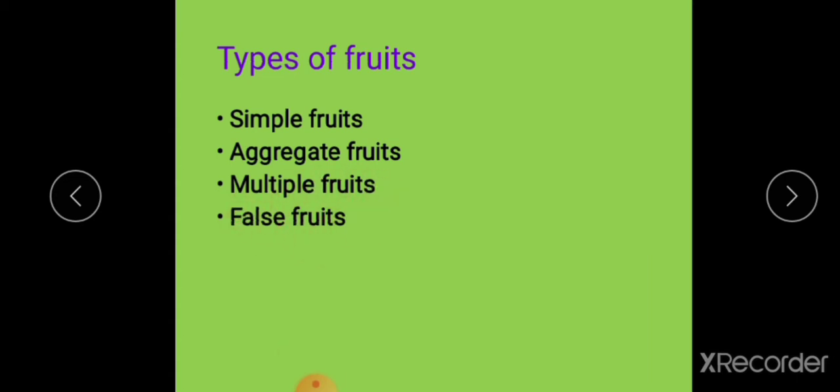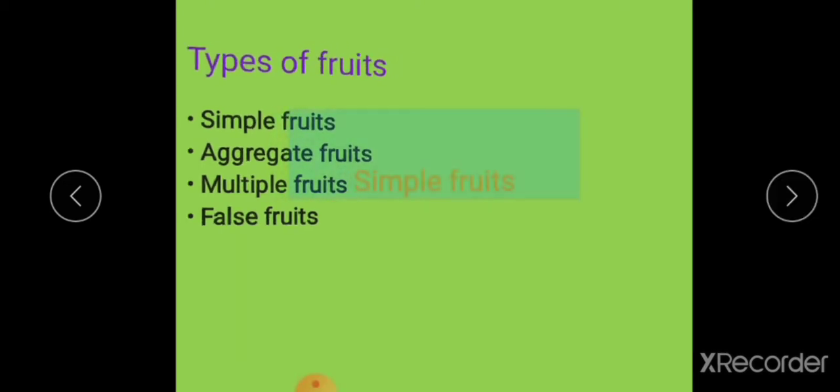What are the four types of fruits? Yes, simple fruits, aggregated fruits, multiple fruits and false fruits. We can study one by one. First type of fruit is simple fruits. Do you know what simple fruits are?